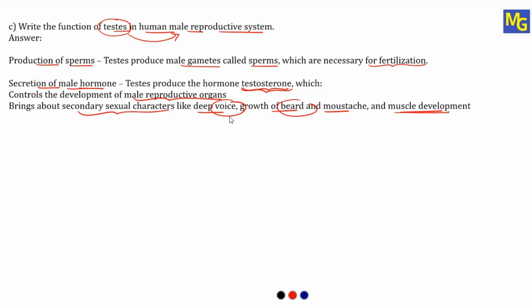All these changes take place at a particular age, and these changes are called secondary sexual characters. These characters will be shown with the help of the testosterone hormone, which is secreted by the testis. So these are the two important functions of testis in the human male reproductive system. So this is the answer for question C.